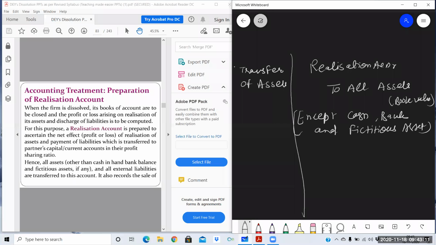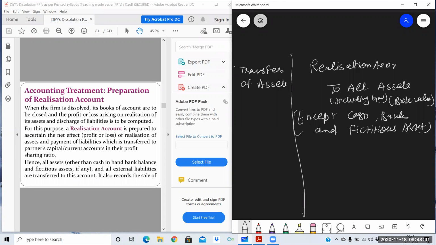Okay, so what about goodwill? Sometimes in the balance sheet, goodwill is also given. So goodwill will be transferred. All assets here I am mentioning include goodwill. Before this chapter, if any goodwill was given in the balance sheet, that was the existing goodwill, and we used to write it off by passing the entry: partners' capital account debit to goodwill. But this is one difference. Now you will see many differences.